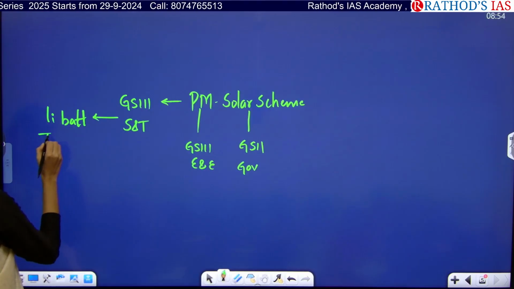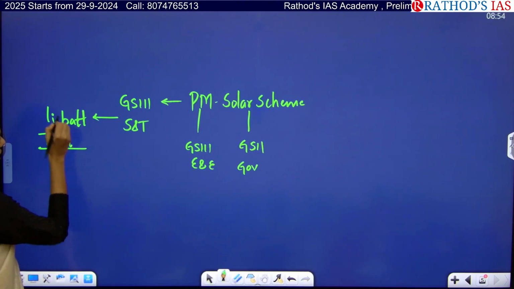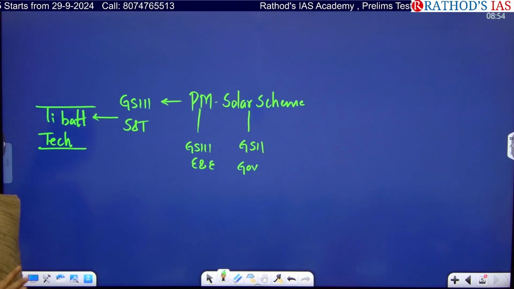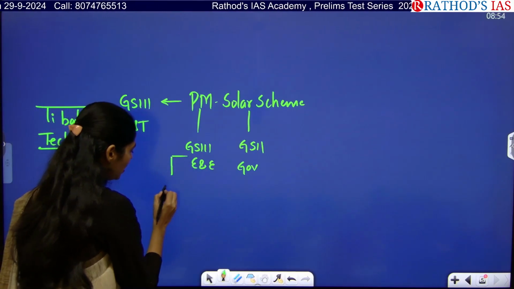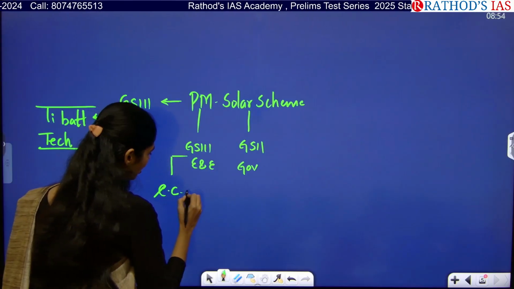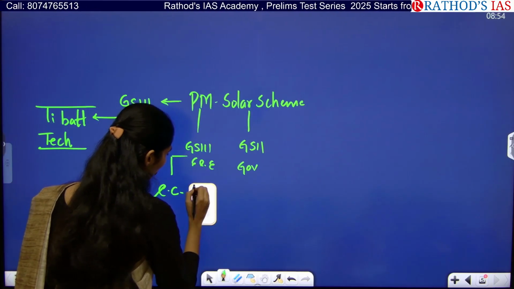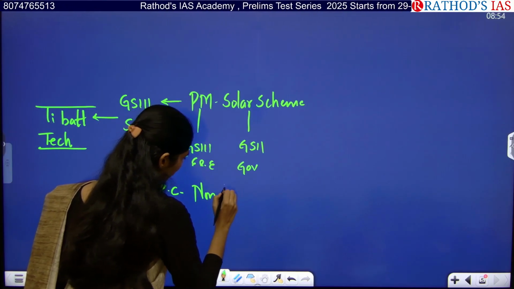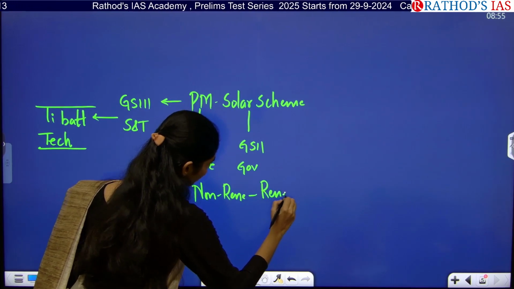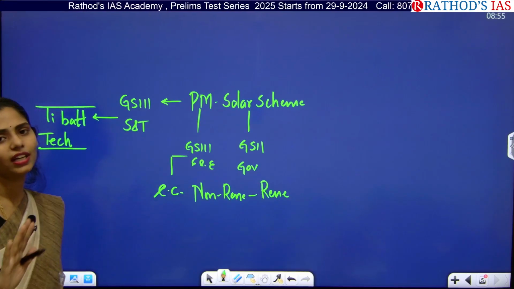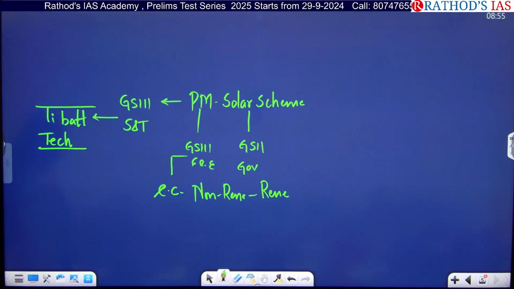So you have to see battery technology to make this solar energy sustainable. And from Environment and Ecology, to combat climate change we need to move from non-renewable towards renewable. For this, solar energy is one source that we are using.